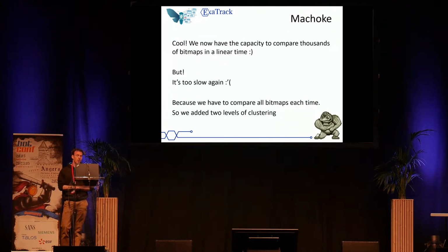Cool. We now have the capacity to compare thousands of bitmaps with a linear time. This accelerates our comparisons, but it's always too slow for a big data set. It's because for each bitmap, we need to compare it with all our data set, all other bitmaps. This is not really useful. So the solution is to clusterize our data.